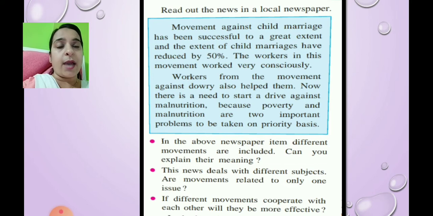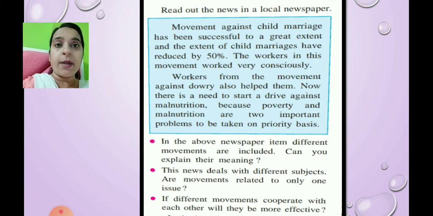Movement against child marriage has been successful to a great extent, and the extent of child marriages has reduced by 50%. The workers in this movement worked very consciously. Workers from the movement against dowry also helped them. Now there's a need to start a drive against malnutrition because poverty and malnutrition are two important problems to be taken on priority basis. So children, in the above newspaper item, different movements are included.